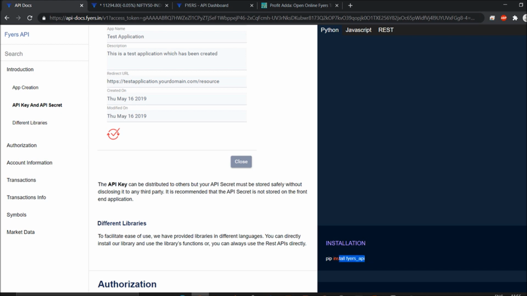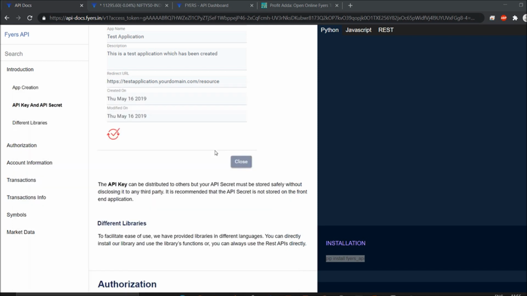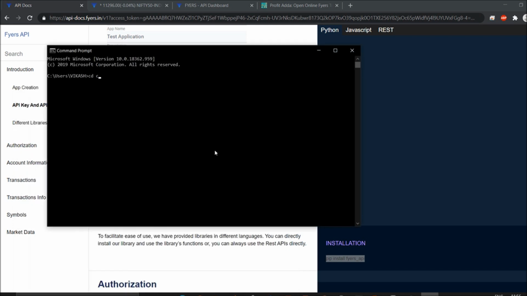So all you have to do is pip install. In CMD, you can visit wherever your Python is, and all you have to do is pip install fyers underscore API, that's it, and it will get installed.